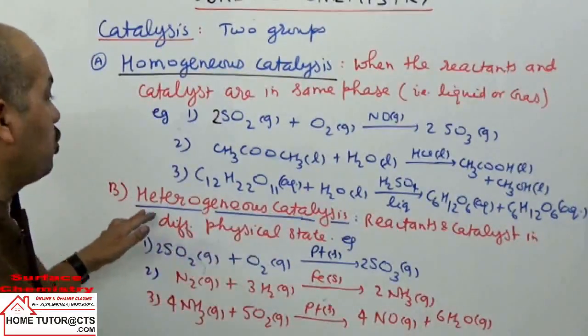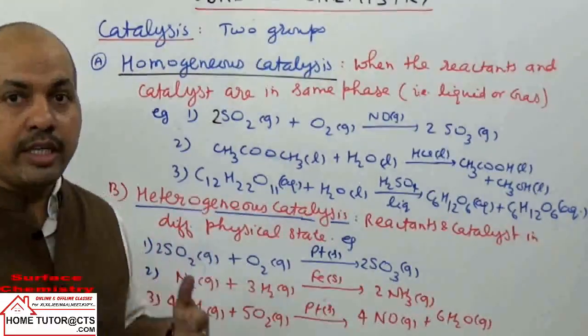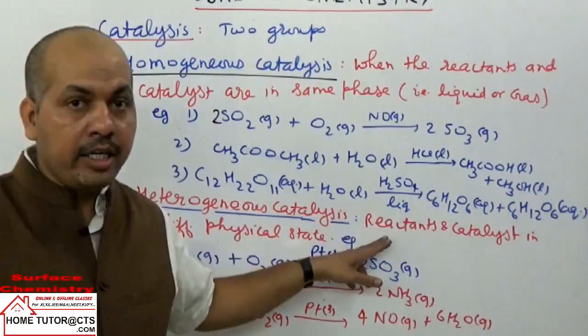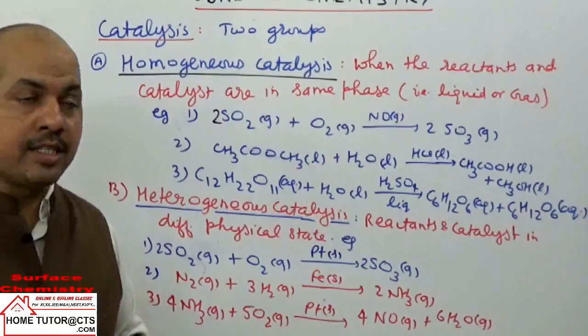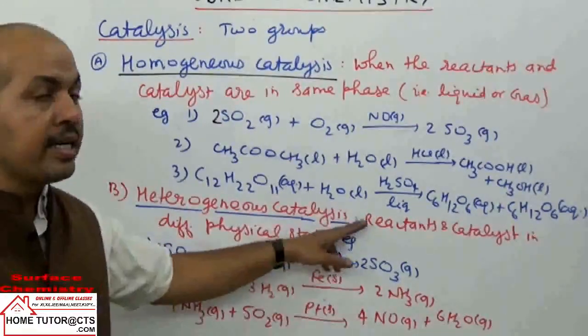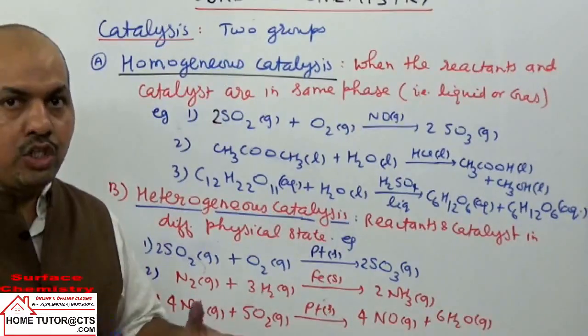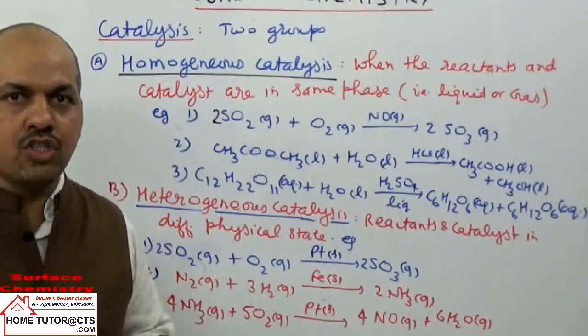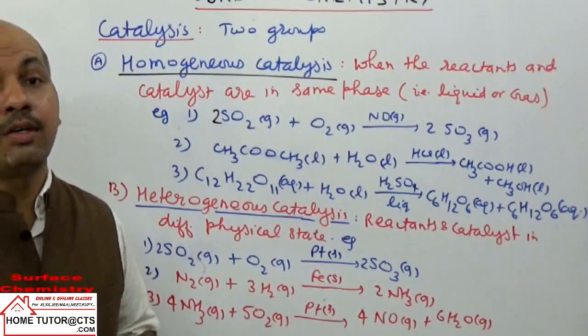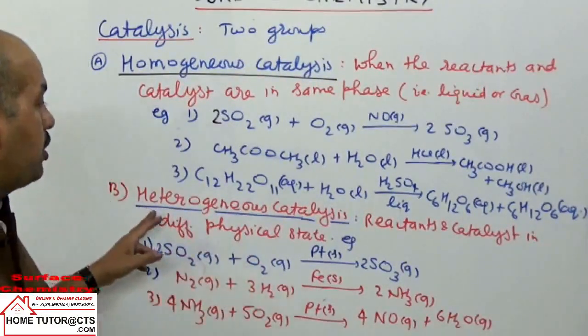अगला दिया है इसमें heterogeneous catalysis. ये क्या होता है definition इसका? When the reactants and the catalyst are in different physical state or different phases, then it is called as heterogeneous catalysis. Hetero means different phases. The reactant and the catalyst are in different physical state, different phases, then it is called heterogeneous catalysis.